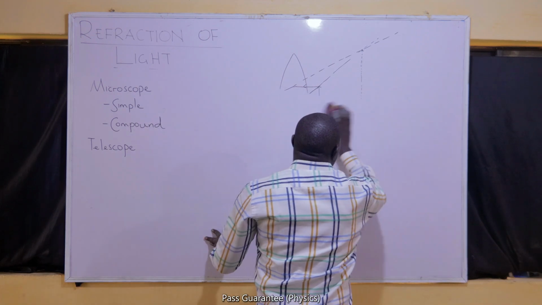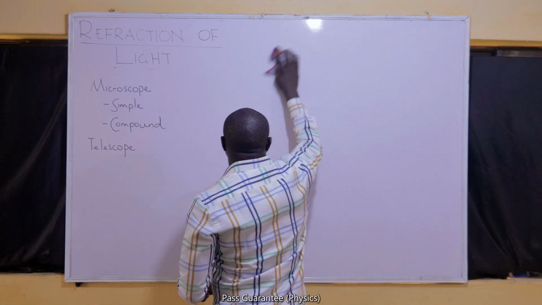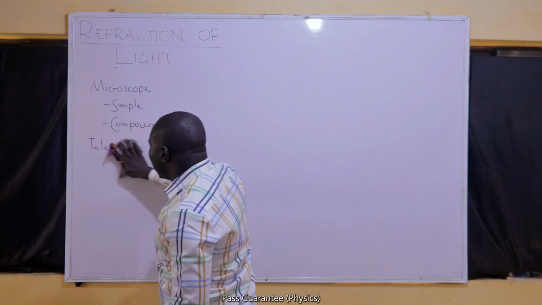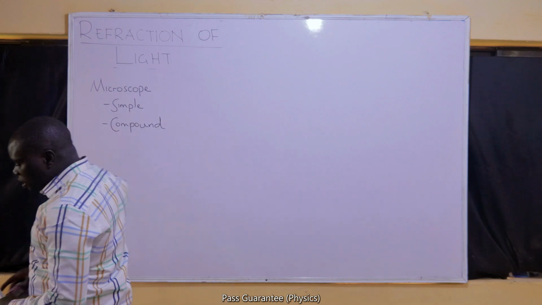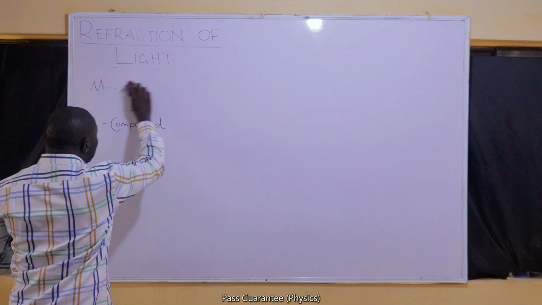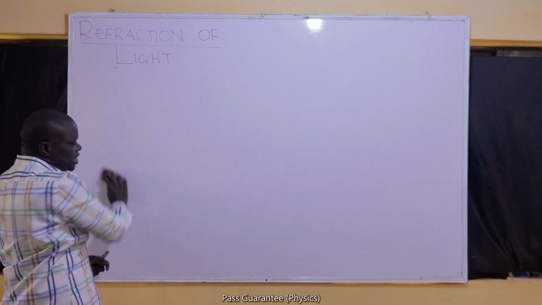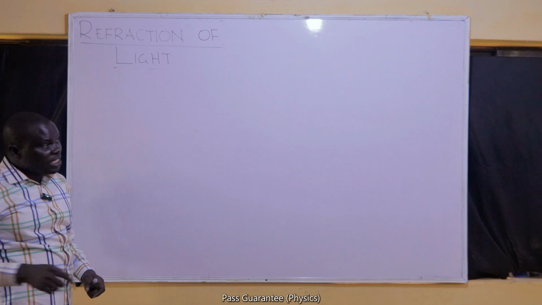Meanwhile, there are instances where this may not be adequate. We might require a magnification that is even more than what a single lens can give. Then in that case, we make use of two lenses.